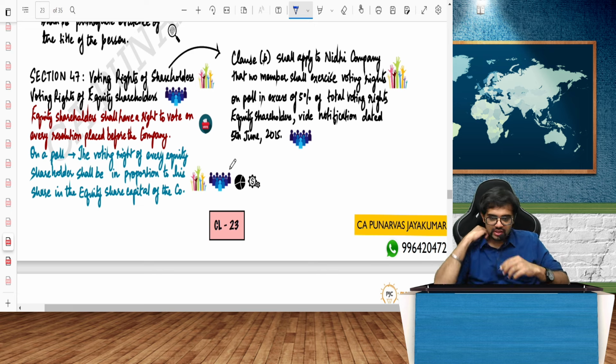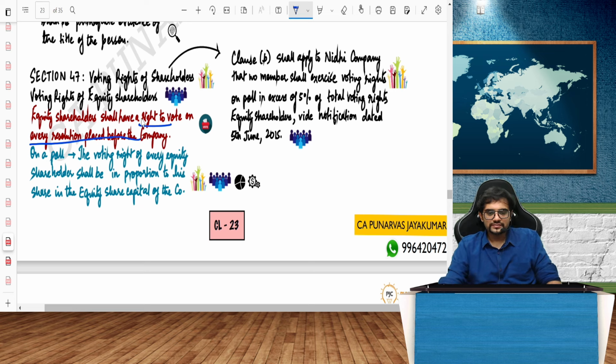Alright guys, there we go. Section 47, voting rights of shareholders, voting rights of equity shareholders. Equity shareholders shall always have a right to vote on every resolution placed before the company. The voting right of every equity shareholder shall be in proportion to the share. One share, one vote.